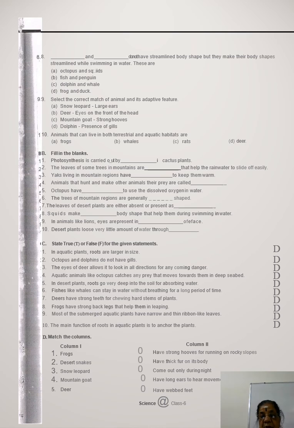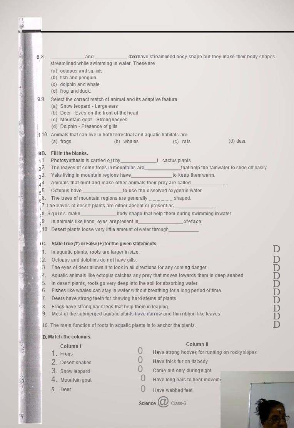This phenomenon of changing from egg stage to larval stage and then to adult is called metamorphosis. So frogs undergo metamorphosis to develop from egg stage to larval stage, that is tadpole stage, and then become an adult. Right? Then fill in the blanks.